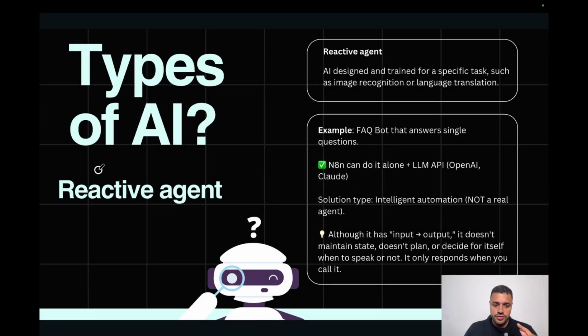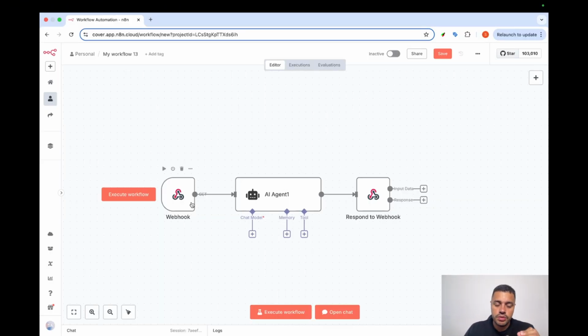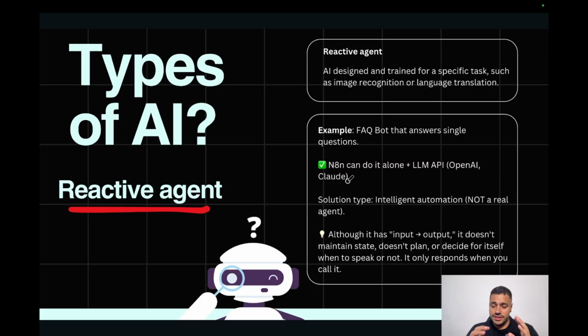Types of agents. First, we have the reactive agent. What is that? Basically, it's an agent designed for a specific task that needs something to fire the actions. As an example, we have the FAQ bots that answer simple questions. If we take an example in N8N, we have the input data where we ask something, there is a process in the middle, and there is a response. But there is always a reaction to fire the whole process. It's something that we can completely do with N8N.